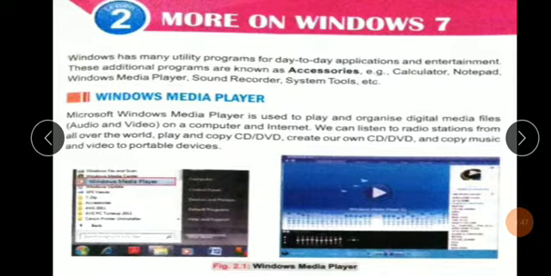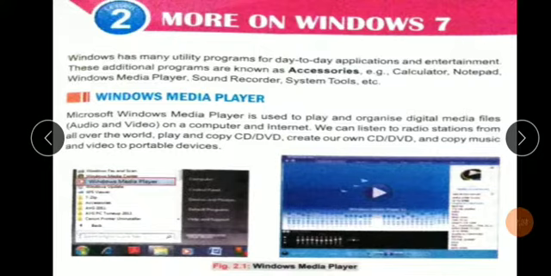Just like we listen to radio from any station in the world, through Windows Media Player you can play and copy CD, DVD, and create your own CD or DVD.